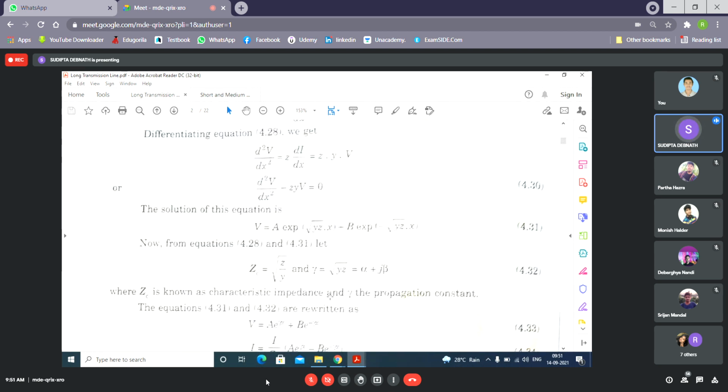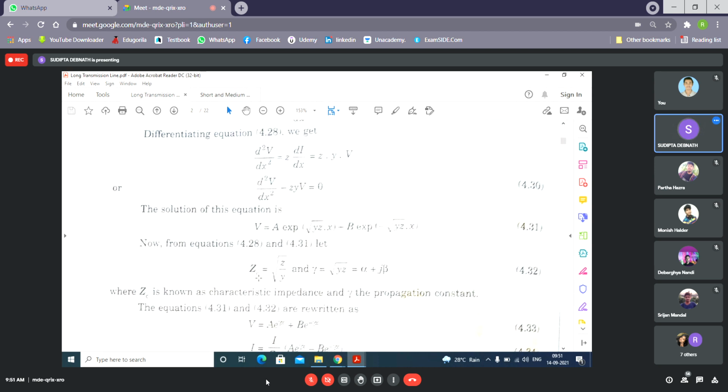Now, before doing that, they have named the term root over yz as gamma. And one more term, which will come later, Zc, they have considered as root over z by y. For the time being, consider Zc equal to root of z by y.